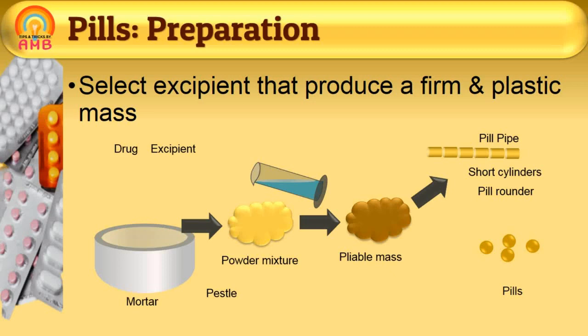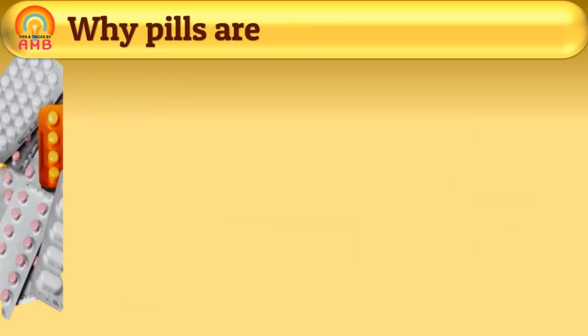In old days, pills were preferred because of their spherical shape, which can be easily swallowed. But pills are outdated nowadays and replaced by compressed tablets and capsules because of various disadvantages. So we will discuss what are the disadvantages of pills.